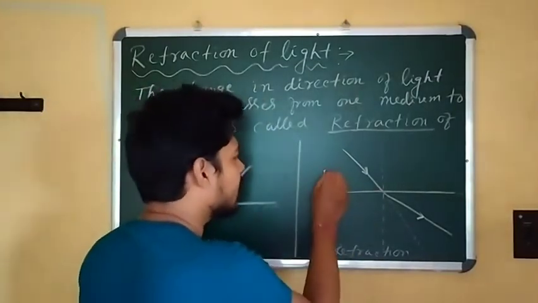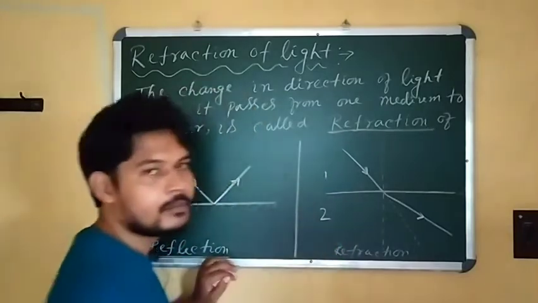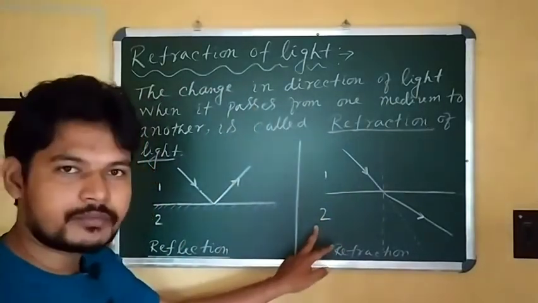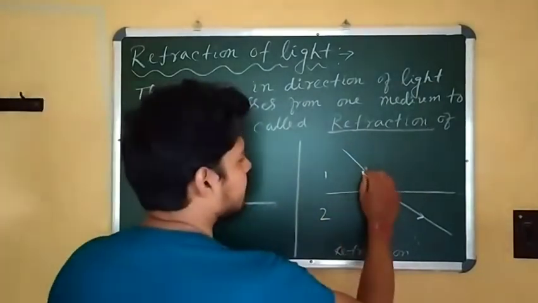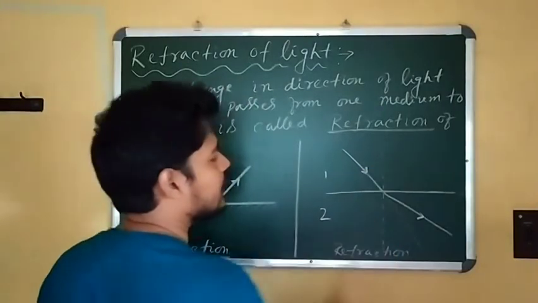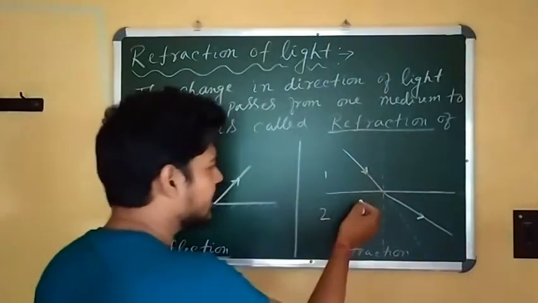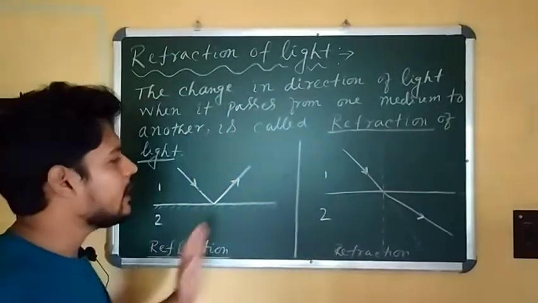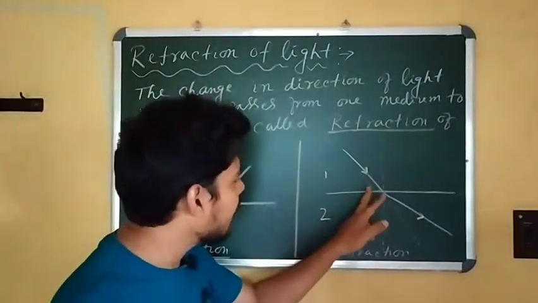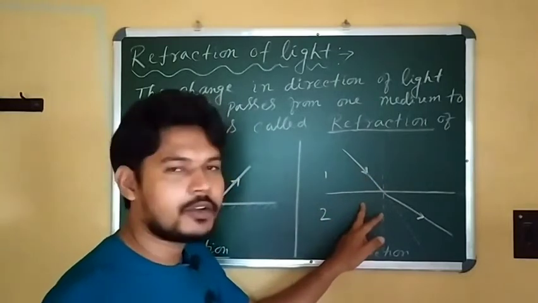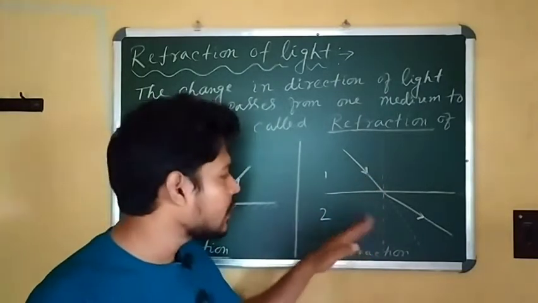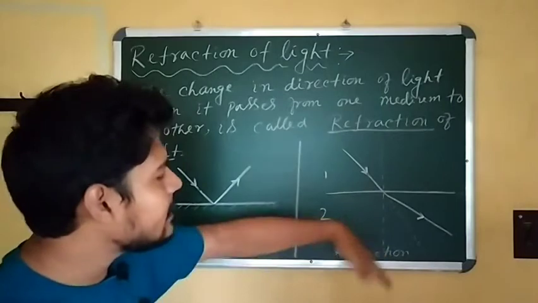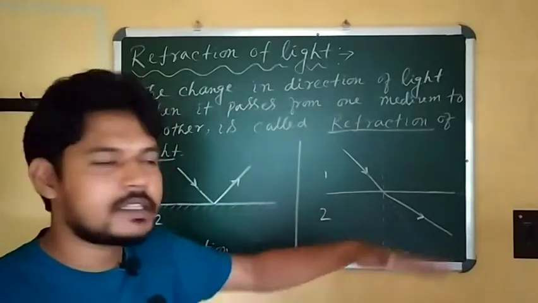Here also we have taken two media, medium 1 and medium 2. We follow the light in medium 1 up to the boundary surface. But in this case, light is coming from medium 1 into medium 2, and it changes its path.